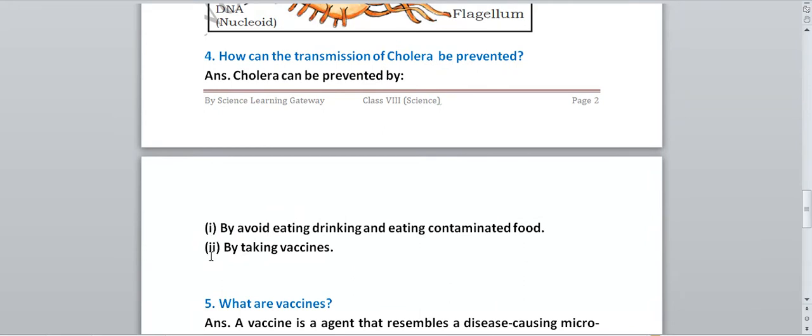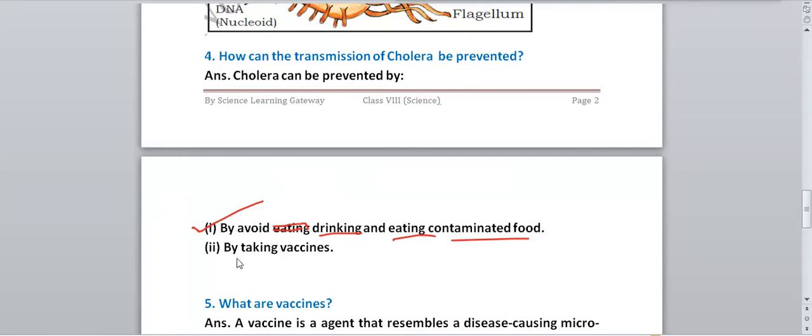First point is by avoiding eating and drinking contaminated food and water, which means we should not eat dirty water and food. Contaminated means what? In which germs are present. Those food and water we should not drink and eat, so we can protect ourselves from cholera.